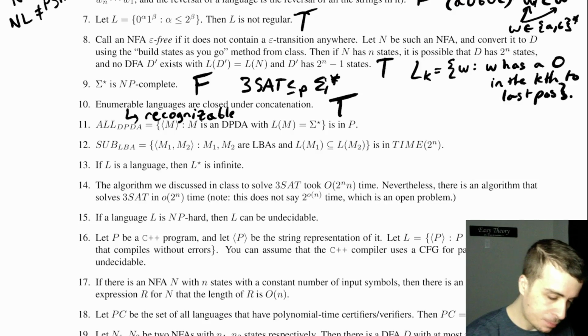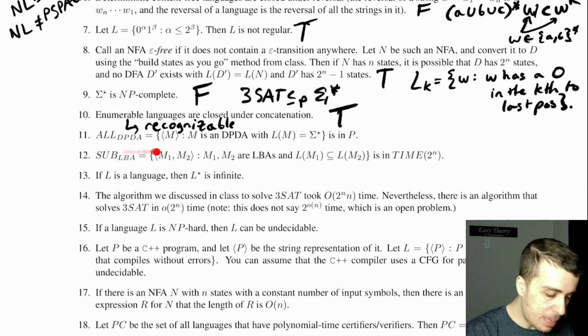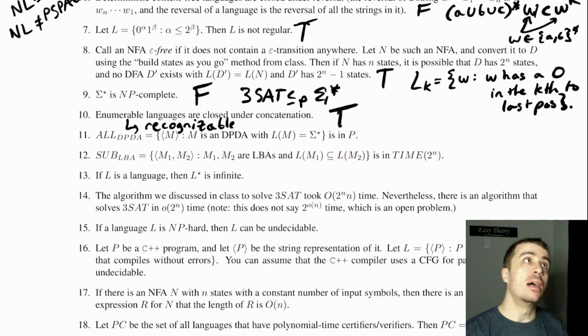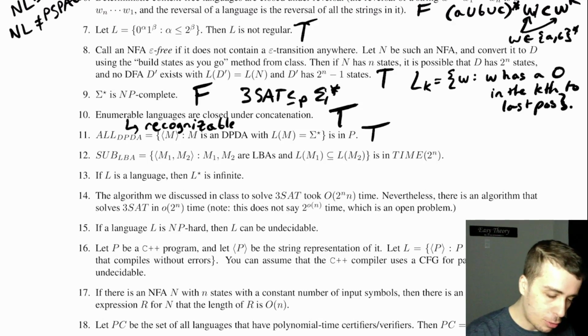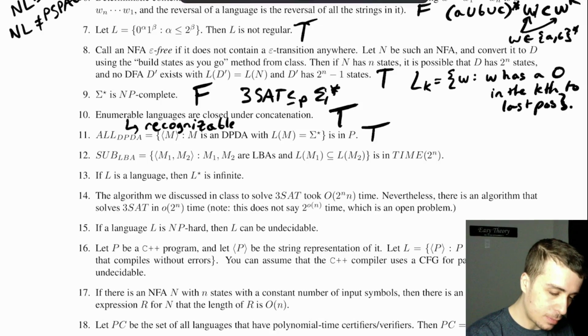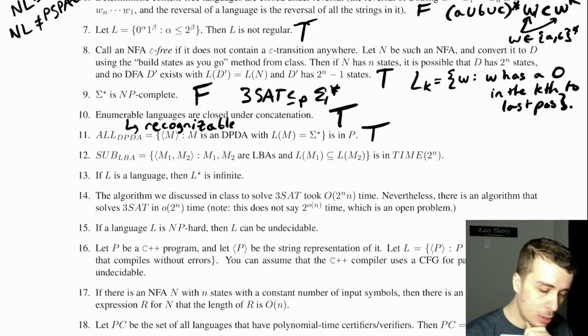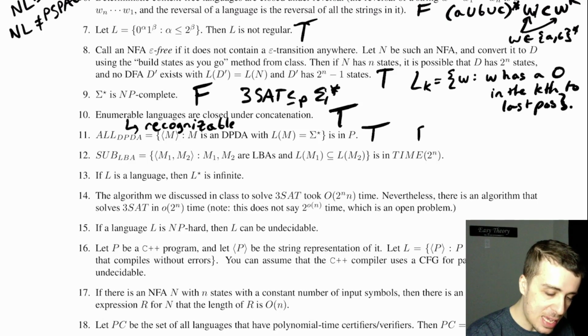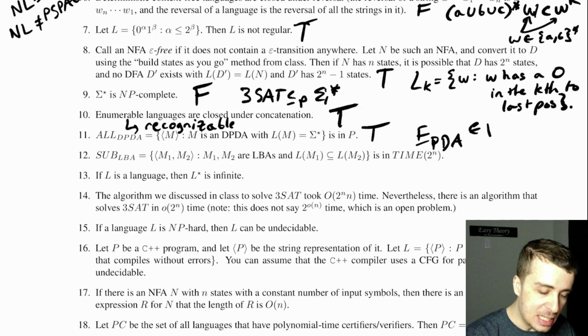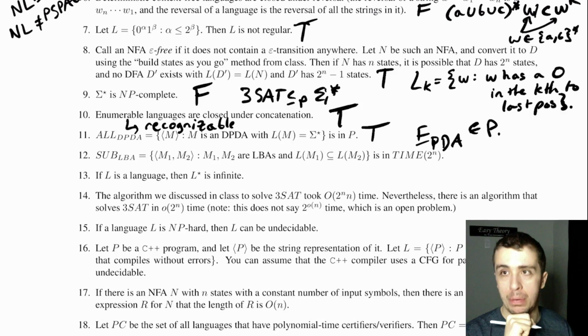All right, so all DPDAs with their language being sigma star is in P. I think, yeah, that's true. So the reason is that this was actually a kind of hard one. It's related to the question of PDA. It doesn't matter if it's deterministic here. So PDA is a polytime solvable problem.